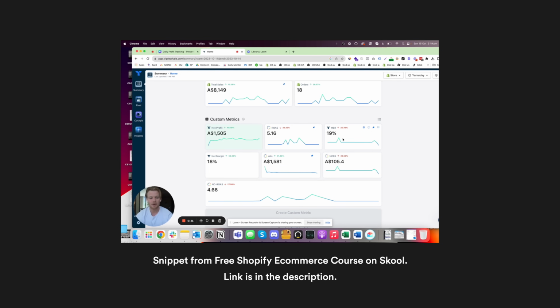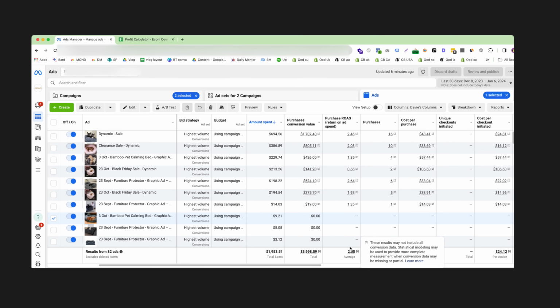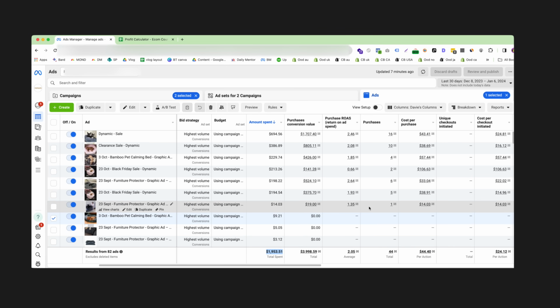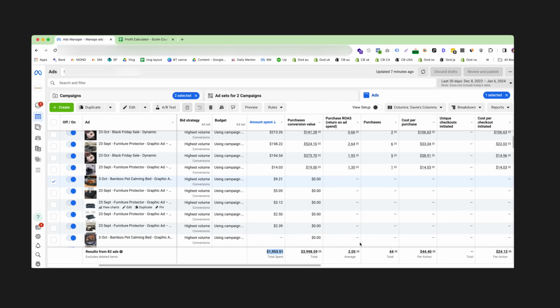One of the main reasons that you want to use the Triple Wow dashboard is because since those privacy updates, this return on ad spend within Facebook can be quite wrong. You might notice this when your Shopify store has $5,000 worth of sales, but it's only saying that you've actually got $3,000 or $4,000 worth of sales in your Facebook ad account. This is because Facebook hasn't picked up on the sales that it's created, or the sales are coming from somewhere else, like word of mouth. This is why using a holistic view called MER, which is all of your marketing channels, including Google, and just comparing that to revenue is a great way to understand how much more you can spend on Facebook.